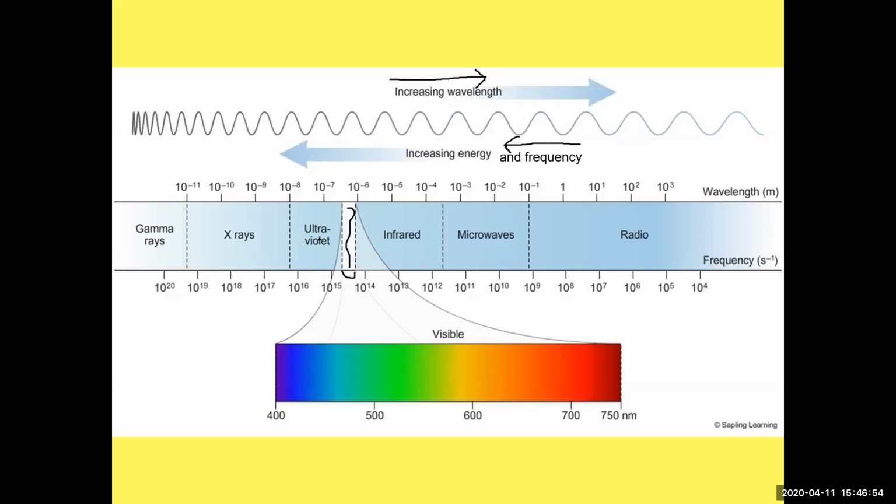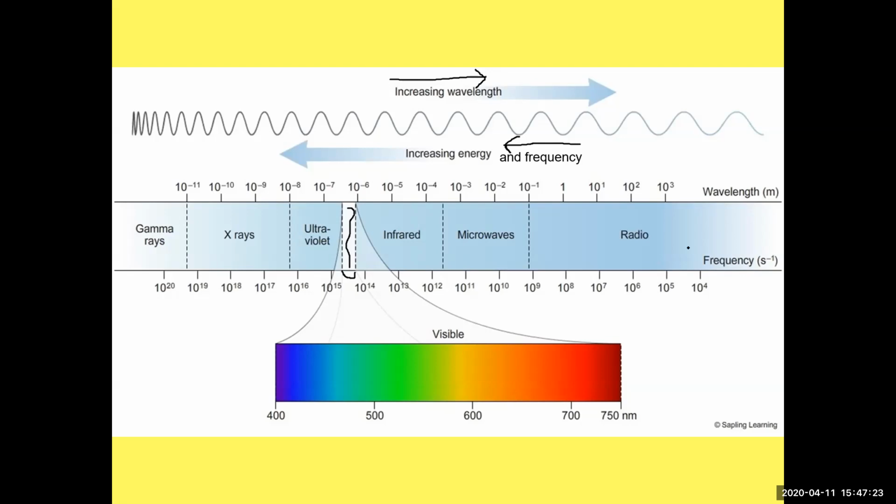But ultraviolet has a lot wider range of wavelengths, X-rays and gamma rays, even more, infrared, microwave, radio has a long range, and TV is in there too. So all those are different types of light, and they all interact with matter differently. We're going to focus mostly on how the visible and some of the ultraviolet interacts with matter, but all of these interact with matter differently, and we use different types of light for different things.